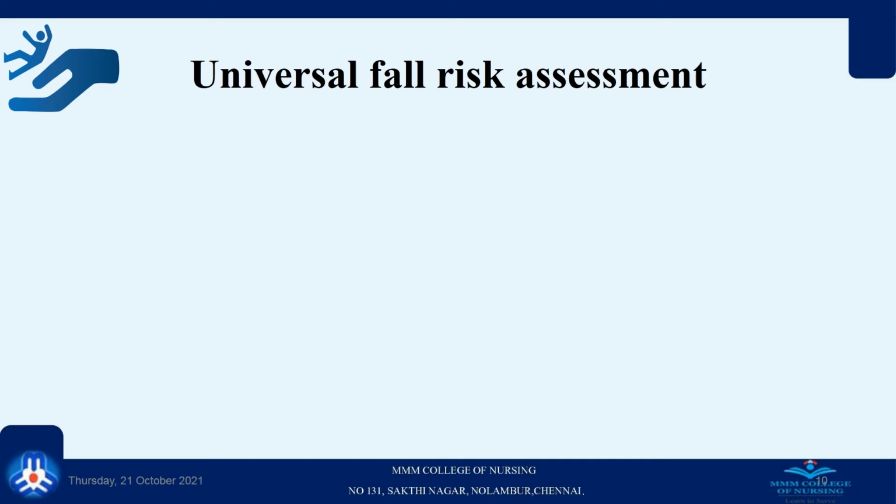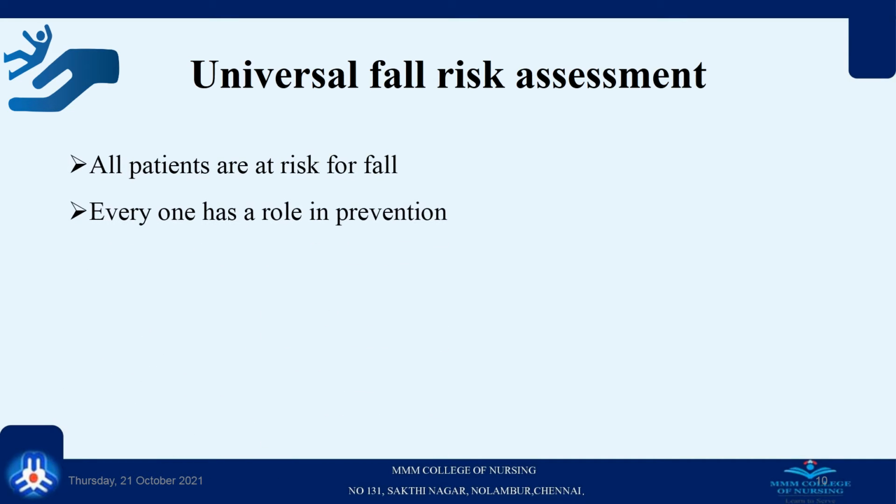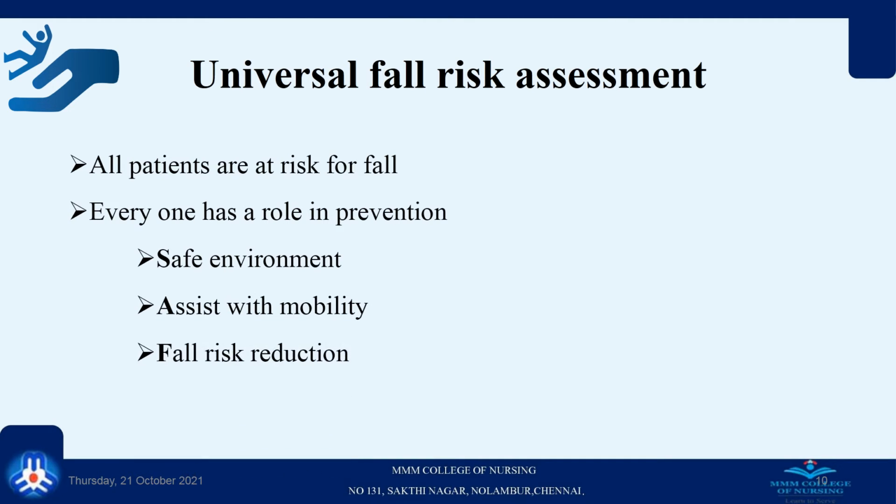Universal fall risk assessment: according to this, all patients are at risk for fall. Everyone has a role in prevention of fall. So, we need to provide a safe environment, assist with mobility, reduce fall risk and engage the patient and family in this process.